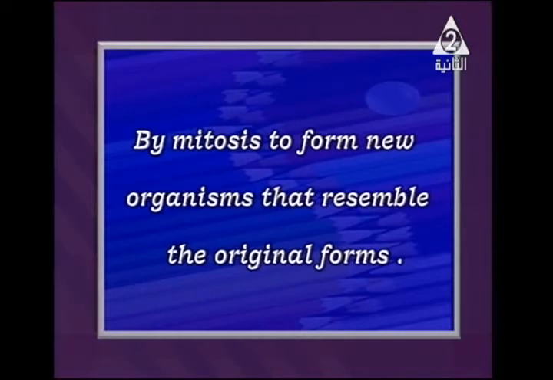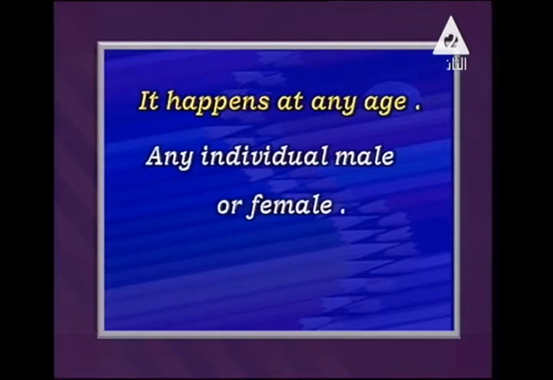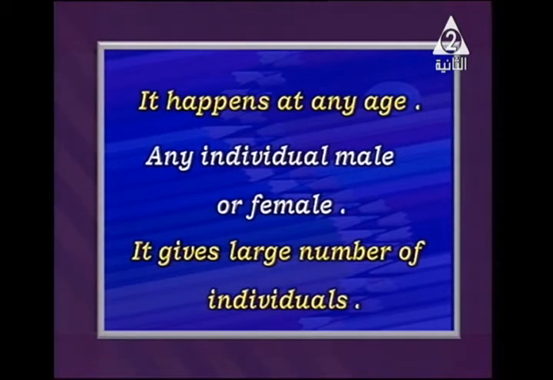And what about its importance? Let's figure it out. Number one, it happens at any age. For example, we have a worm. If you cut a part of this worm, this part gives us a new individual. This is called asexual reproduction. So it happens at any age. It doesn't need a specific age or maturity time as in sexual reproduction. Number two, it needs just one individual, and doesn't need both male and female. And what else? It gives a large number of individuals.